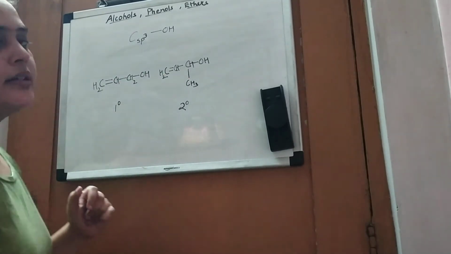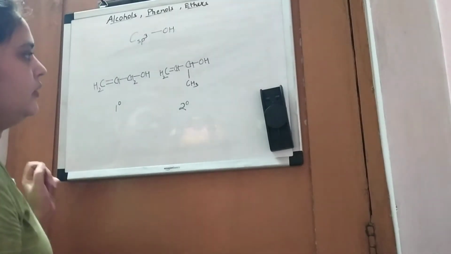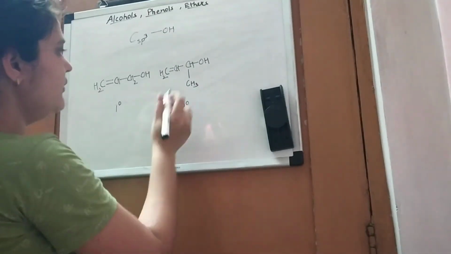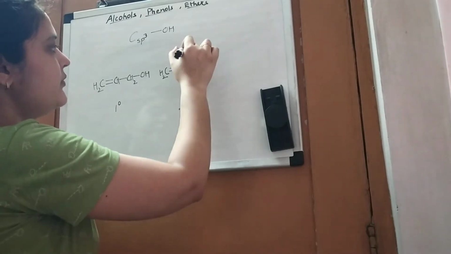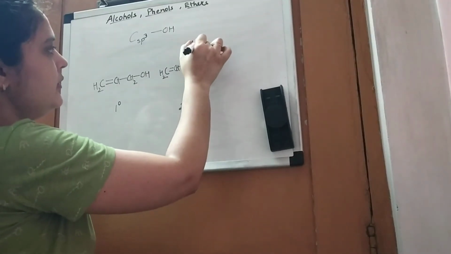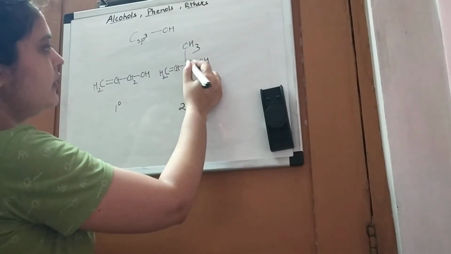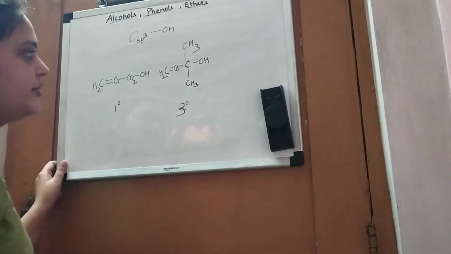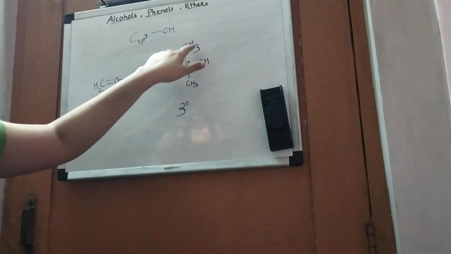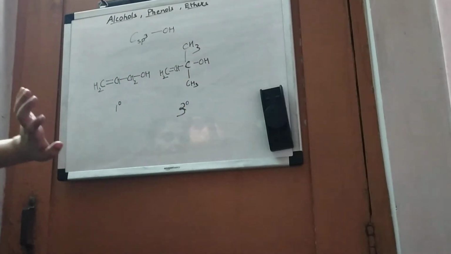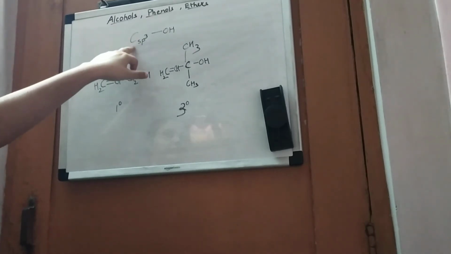Similarly, we can see the tertiary allylic alcohol. Here what will happen, that this will be attached to three carbon atoms. So this will be tertiary system, right? There is allylic system also and there is tertiary system also. So these were the two cases in the case of sp3 hybridized carbon atom.